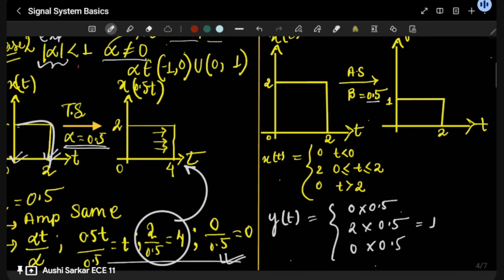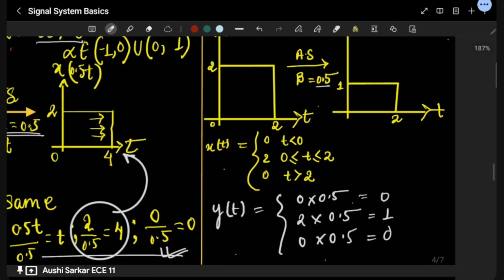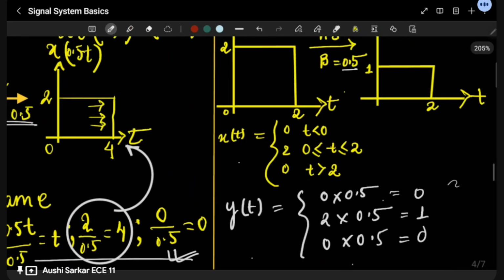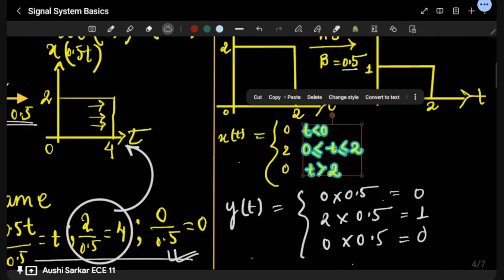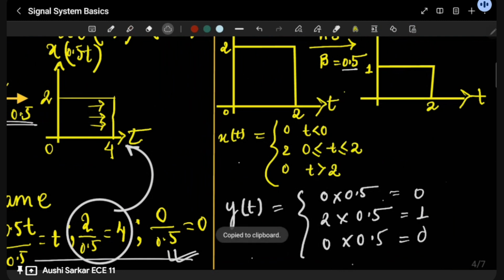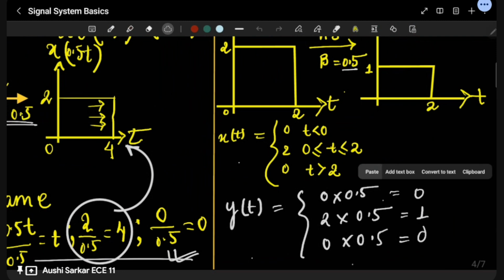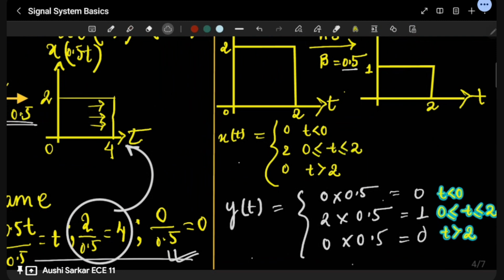Here we are getting 1, here we are getting 0, here we are getting 0. One thing, the time intervals are going to be the same. Again, I'm copying and pasting the time intervals over here. I think you're clear.